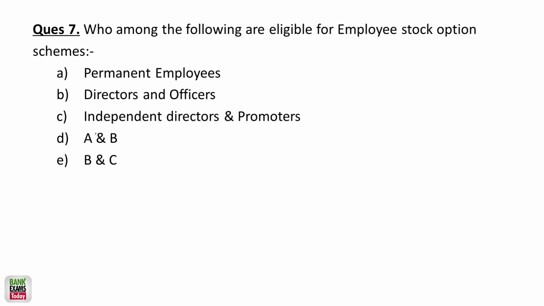Who among the following are eligible for employee stock option schemes? Students, I have already taught you about independent directors and promoters, right? No extra benefit is to be provided directly or indirectly to the independent directors, because independent directors are sort of whistleblowers. If there is something wrong happening in the company, they are sort of whistleblowers, right? So if the whistleblowers are given ESOPs, that would be a sort of bribe. So except independent directors, permanent employees and the directors and officers, obviously they can receive the ESOPs. So why not independent directors? I already told you.